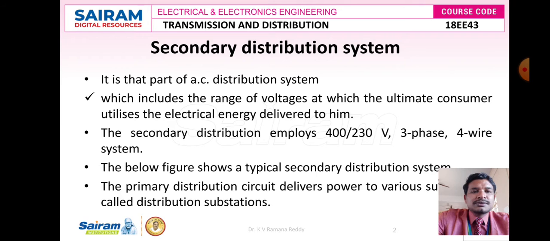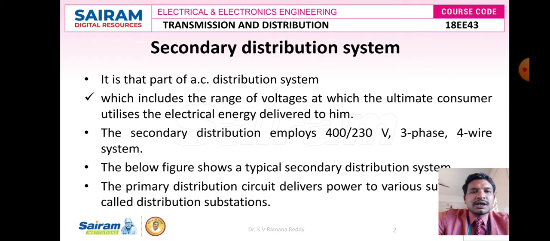Again, in the secondary distribution system the voltage is stepped down to other voltages like 400 V or 230 V. So 400 V is nothing but the line voltage between line to line, like R phase to Y phase, Y phase to B phase or B phase to R phase. Similarly, with each phase with respect to neutral, either R phase to neutral, Y phase to neutral and B phase to neutral, we get 230 volts.